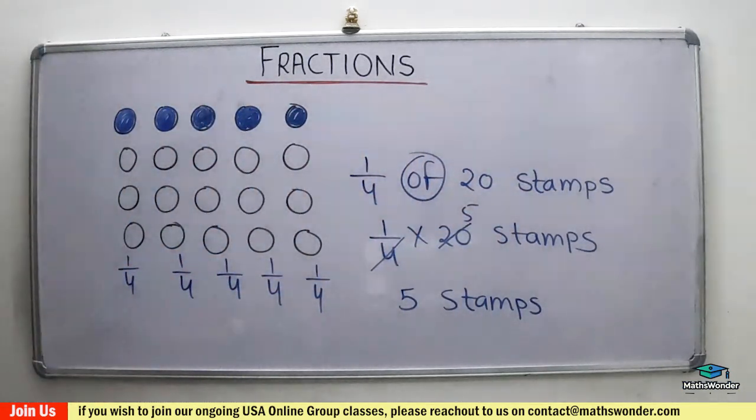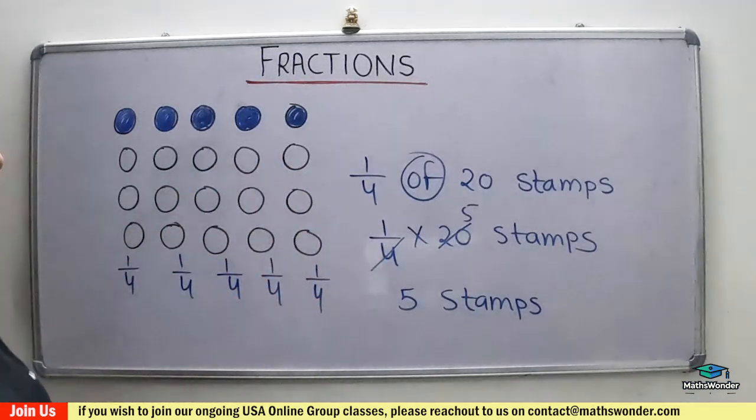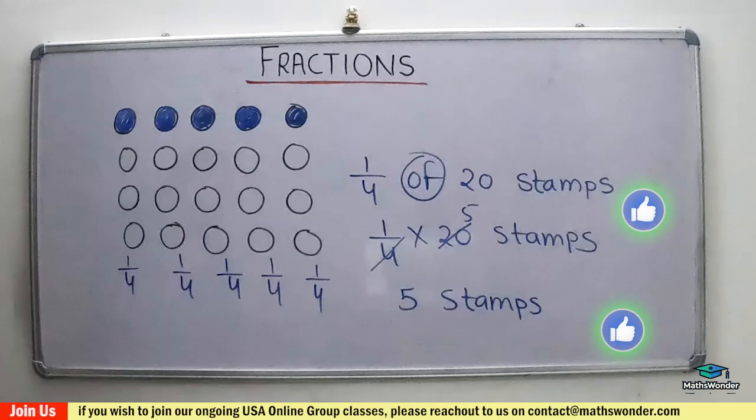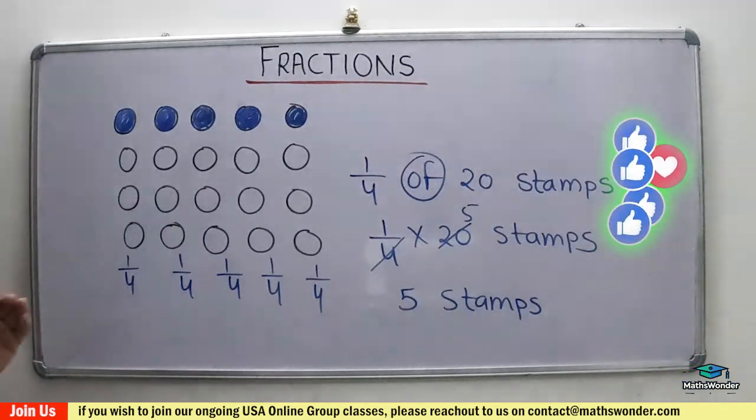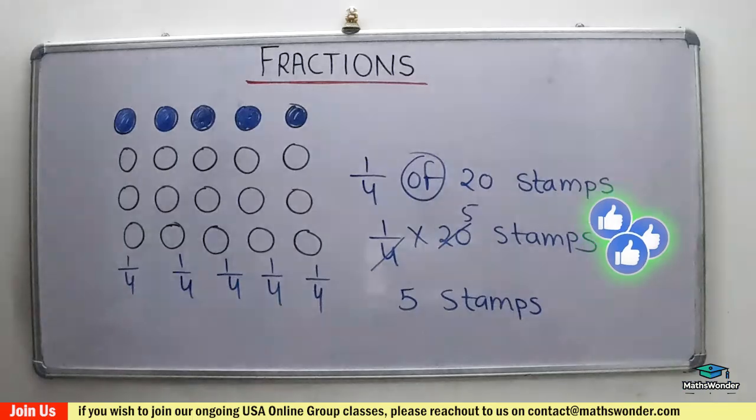You just see the shaded part, the 5 stamps, and give the answer. So a fraction is a part of a whole, and this whole may consist of a single object like the pizza I have given as an example, or a group or a collection of objects. This also explains the fraction.